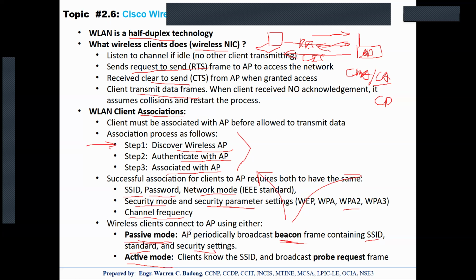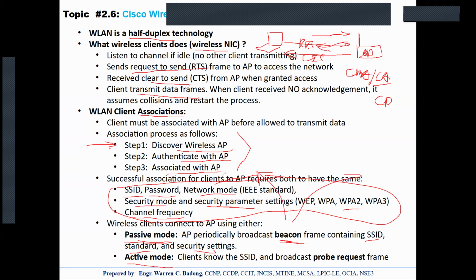Once the client attempts to connect to that SSID, the client can be associated with the AP once they have the same set of parameters as the AP, of course. So the client will just have to wait for the beacon frame to be broadcast by the AP. That's what you call passive mode.